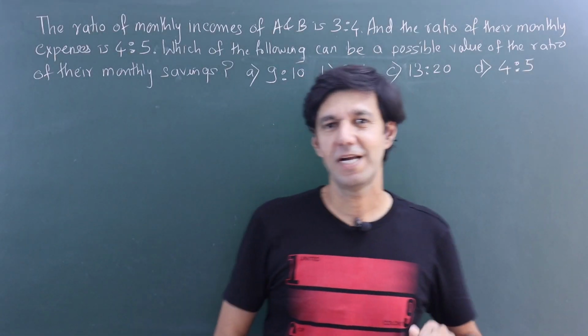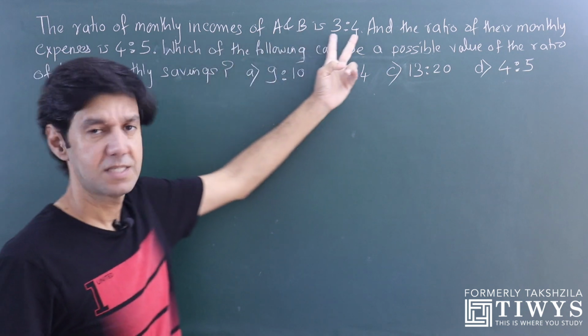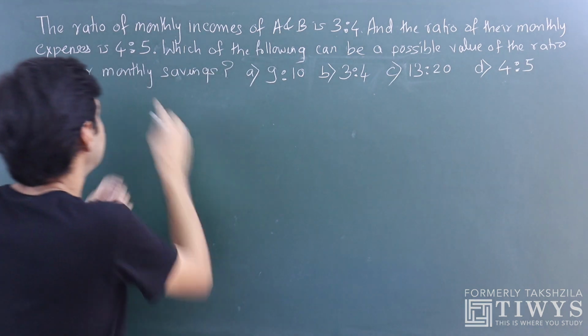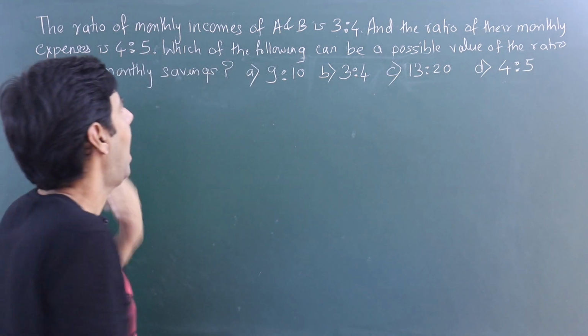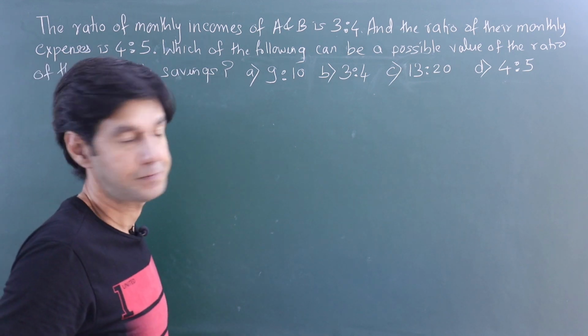A doubt asked from ratio proportion. A very familiar situation. The ratio of monthly incomes is 3:4. So the ratio of incomes is known and the ratio of expenses is 4:5. And we need to find which of the following can be a ratio of their monthly savings.